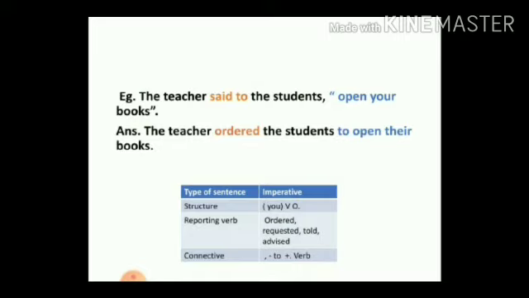The teacher said to the students, "Open your books." Now here, this is affirmative. The verb is open, so the teacher ordered the students, or requested the students, or told the students. You can simply write "told the students" and we will say "to open their books." So "said" has become "ordered," the comma changes to "to," and then you add the same verb, open, and "your books" becomes "their books." So that's how we change the imperative sentence.